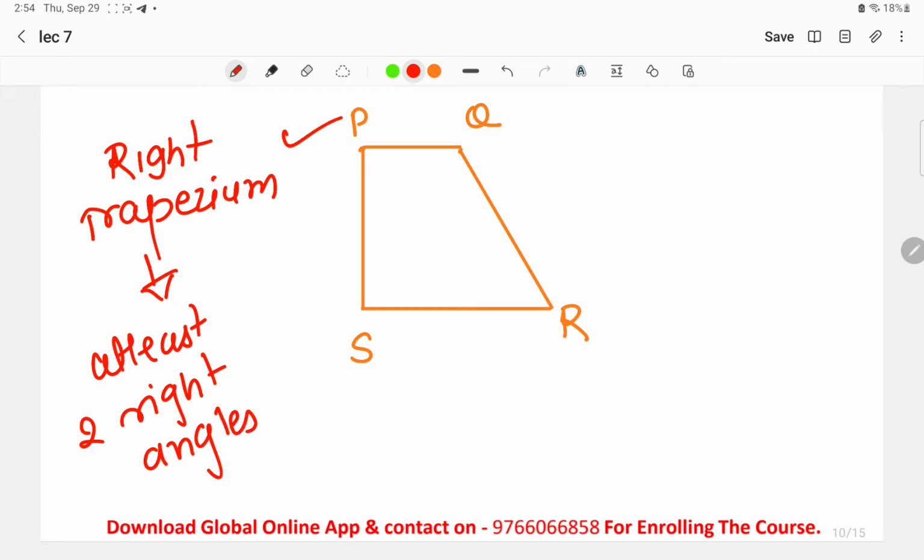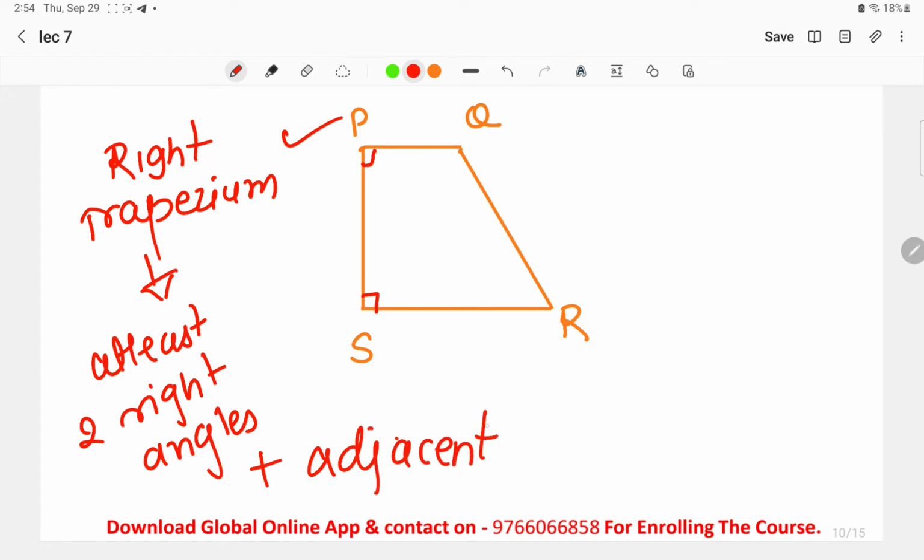Now in this figure, in trapezium PQRS, angle P and angle S are 90 degrees. So here a minimum of 2 right angles have been seen which are adjacent to each other. The second thing that is compulsory is that there must be at least 2 right angles and these 2 right angles should be adjacent to each other.